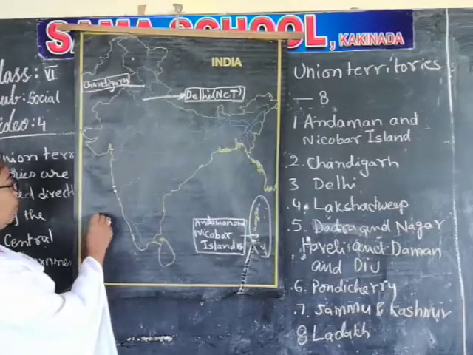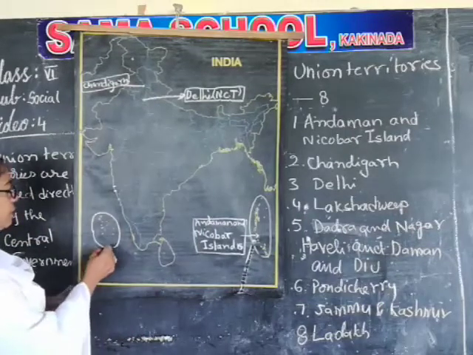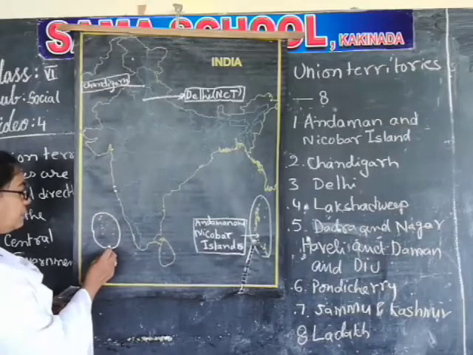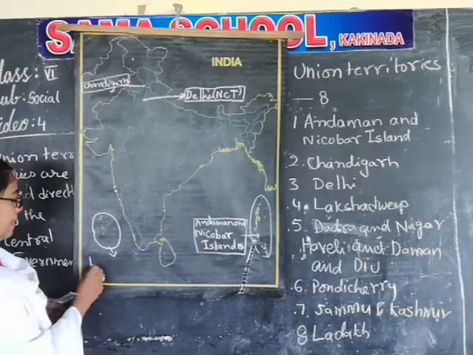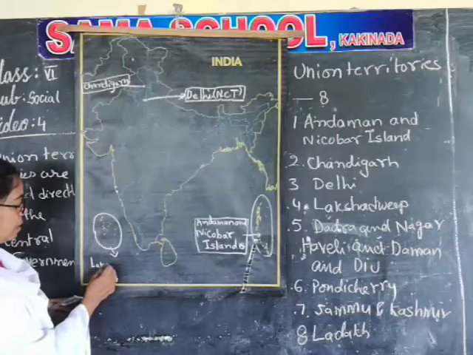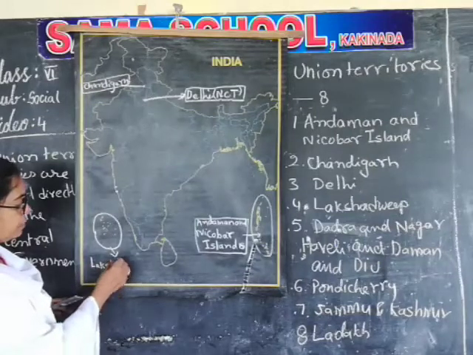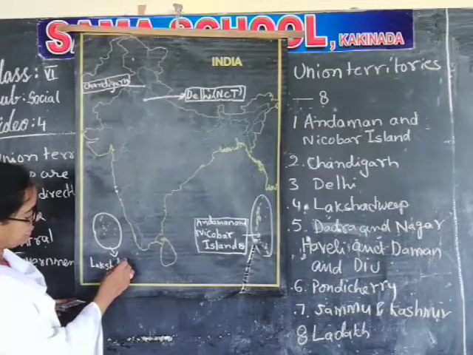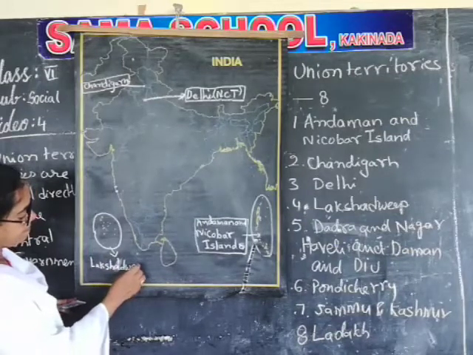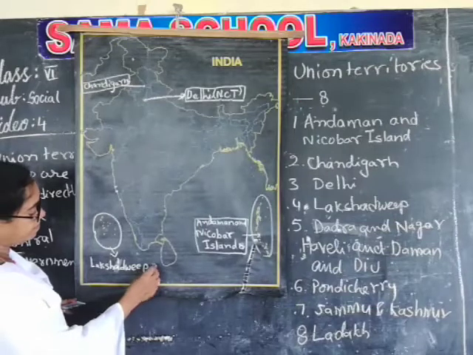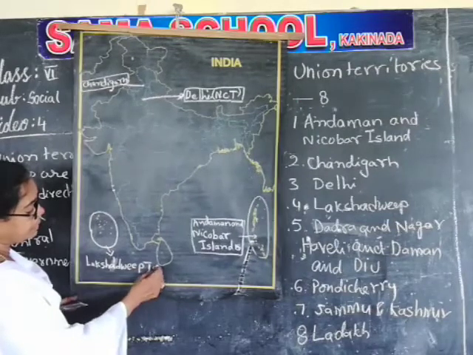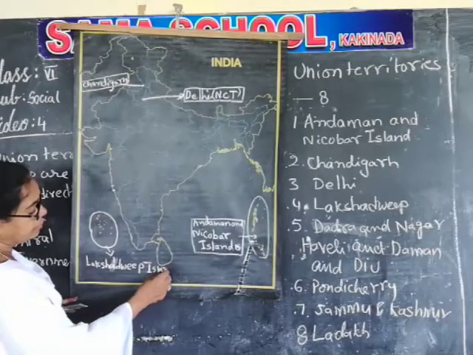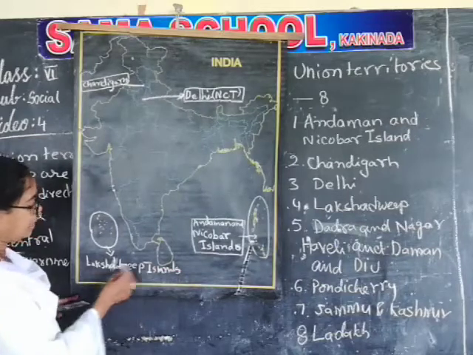See here, all of these will be called Lakshadweep Islands. It is another union territory.